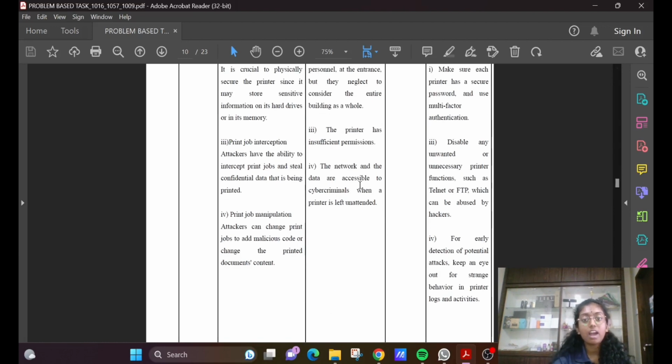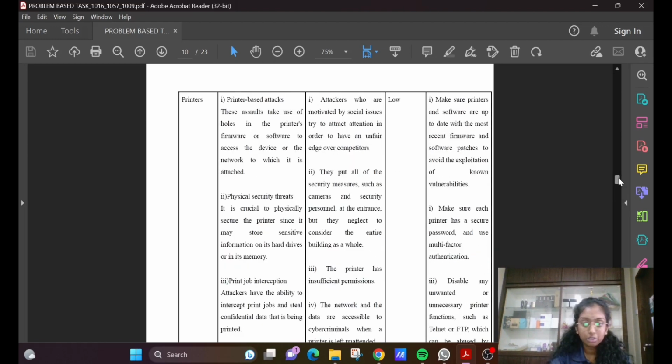The network and the data are accessible to cyber criminals when a printer is left unattended. This is the vulnerability of print job manipulations. The priority is low. The controls are: make sure printers and software are up to date with the most recent firmware and software patches to avoid the exploitation of known vulnerabilities.